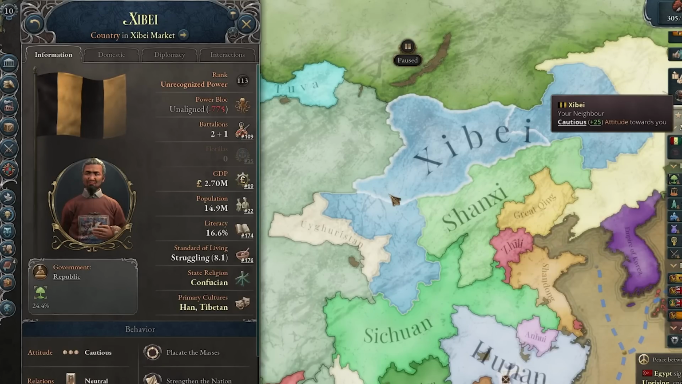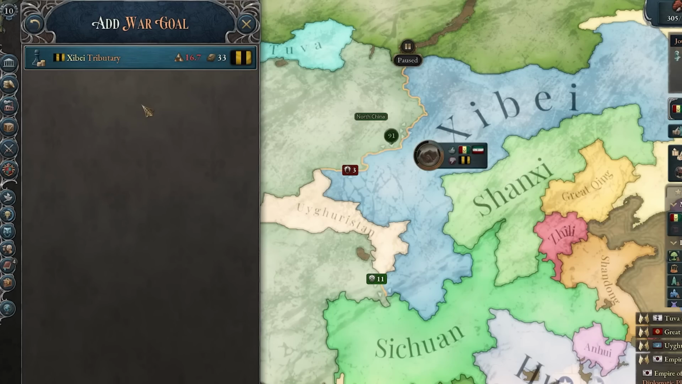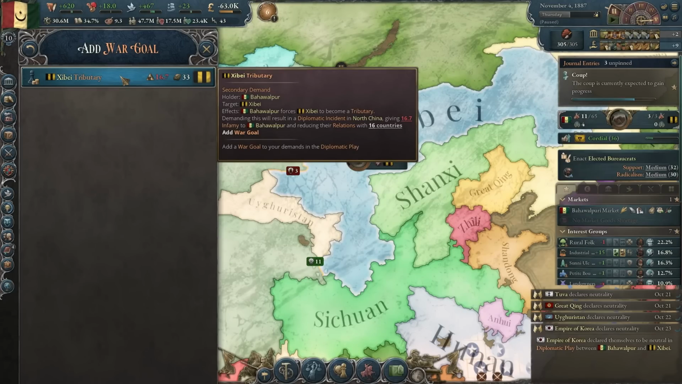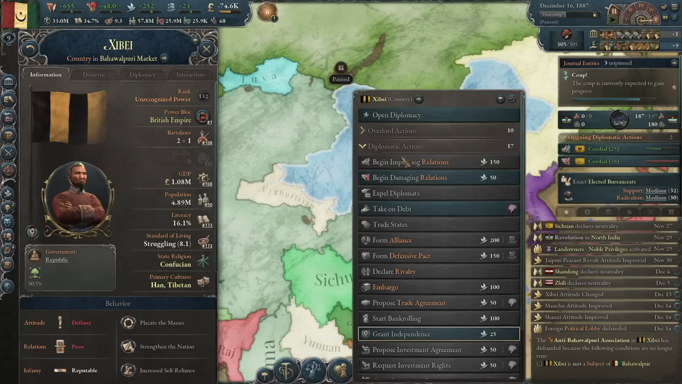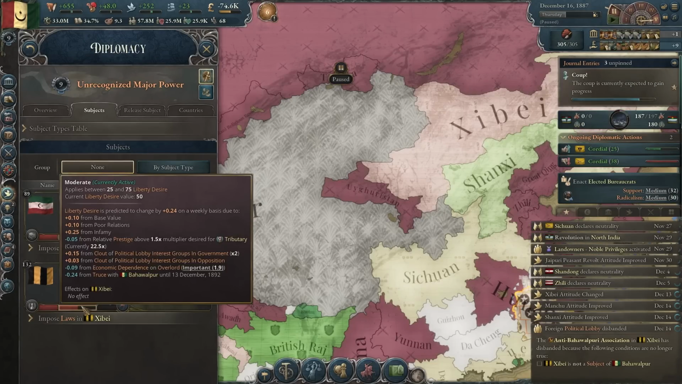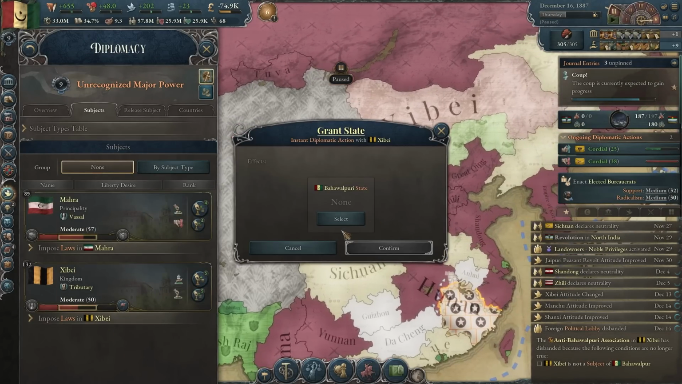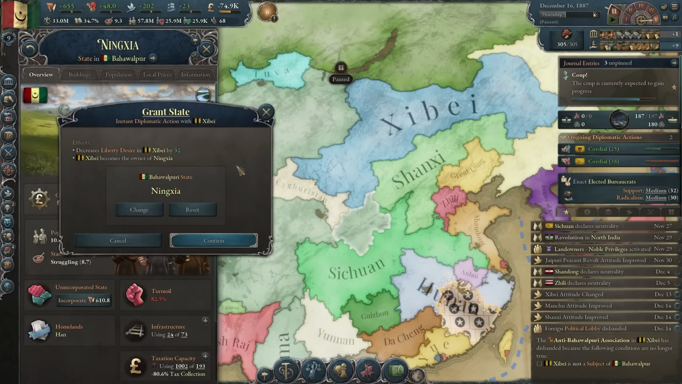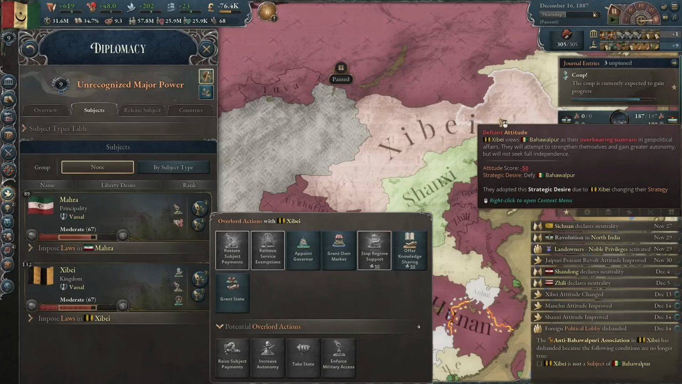But they have it, so I think I'll be going for Shibei instead. You know what, actually? I think I might make those guys my tributary, and there is a big chance they give up. Oh yeah, they did. Okay, that's nice. Now they are gaining liberty desire, and of course I'm gonna be granting them a state, the state I just took from them. And I could even appoint a governor, but I don't think I will.